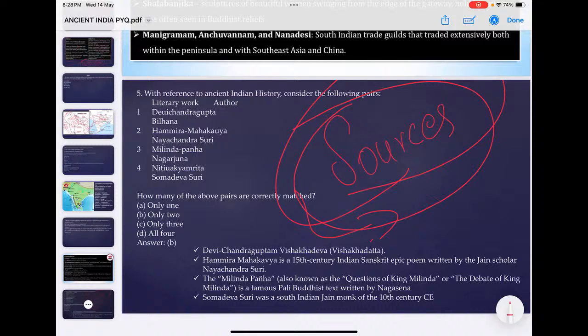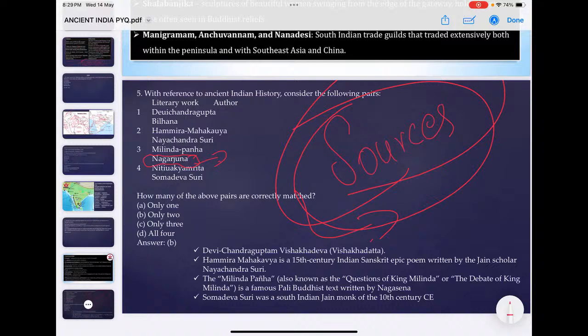That is right only. Milinda Pano, we know, is a conversation between the Indo-Greek ruler Milinda or Menander and the Buddhist monk Nagasena, not Nagarjuna. Nagarjuna is connected with the Madhyamika school of philosophy, central to Mahayana Buddhism. Nagasena is Hinayana Buddhism. So it is clearing the doubts of the Indo-Greek ruler Menander or Milinda by Nagasena, that is Milinda Pano, which is non-canonical literature in Buddhism. It is not Nagarjuna, it is by Nagasena.